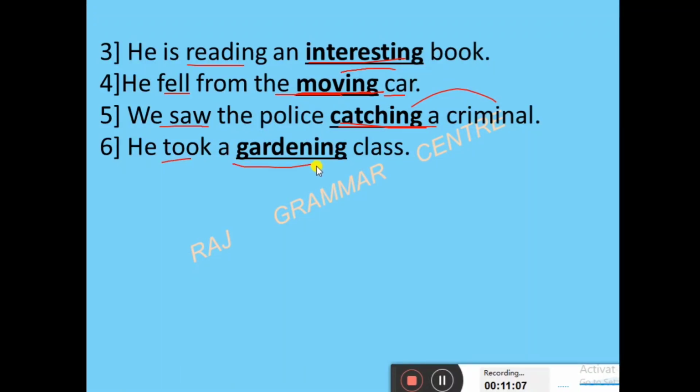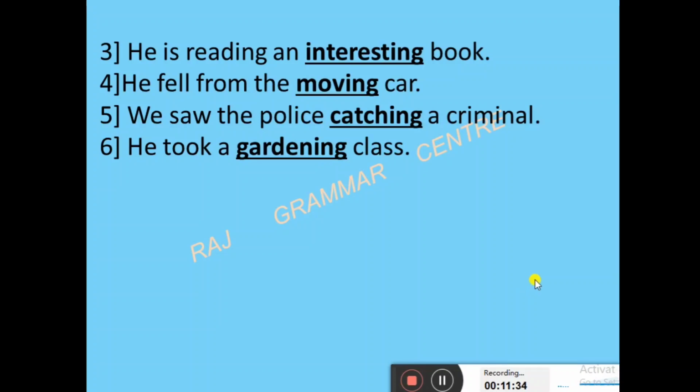Second, gardening. Gardening is the participle. So how will you remember this part? It is used as a secondary verb, and this verb is used with the ing form. The ing form is there, remember it. That is the present participle, but used in the place of an adjective. Keep that thing in your mind.